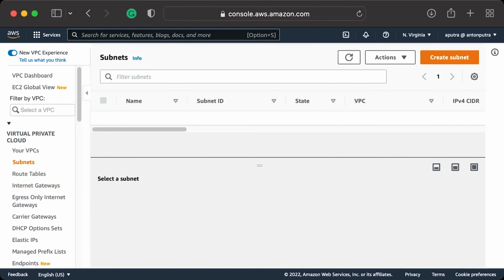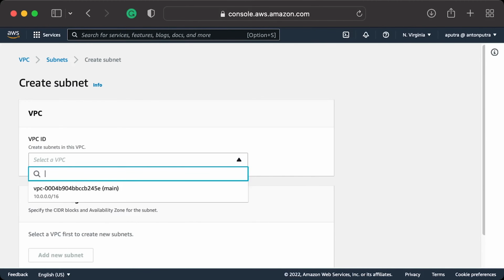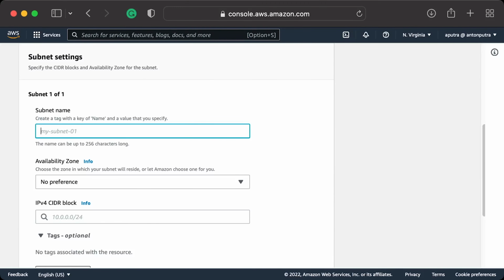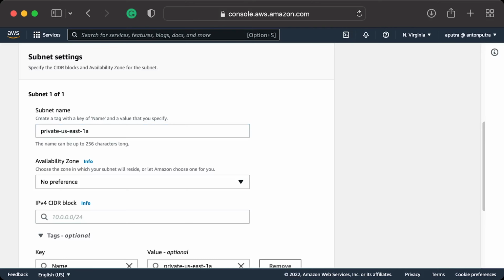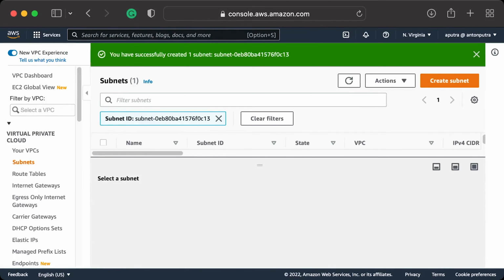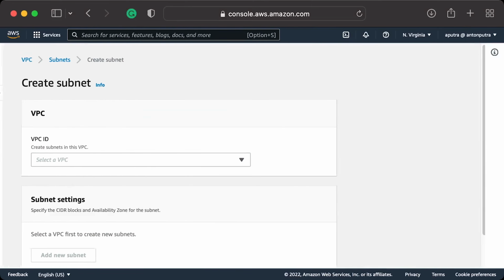Next, we need subnets. Specify the main VPC, then give it the name private US East 1A. I like to name my subnets using the type, which is private, and then the availability zone, which is US East 1A. Select the same availability zone. For the CIDR, use /18. It gives you around 16,000 IP addresses. Also, by using the calculator, you can find the last IP address in this range, and you can use it to start the second subnet.